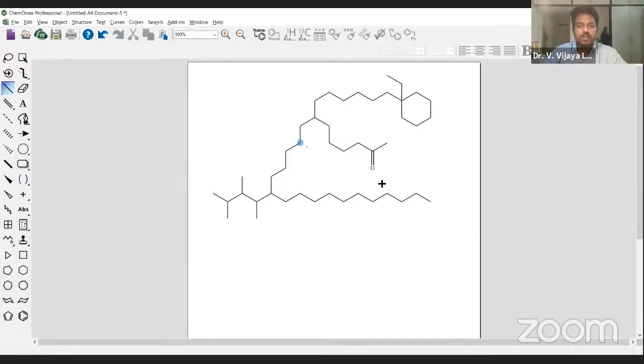You can use the up and down arrows, and you can select a carbonyl group at any point wherever you want. You can generate a carbonyl group. Now, what did we see? If we want to add a benzene ring, we press 3, and automatically another benzene ring gets added.